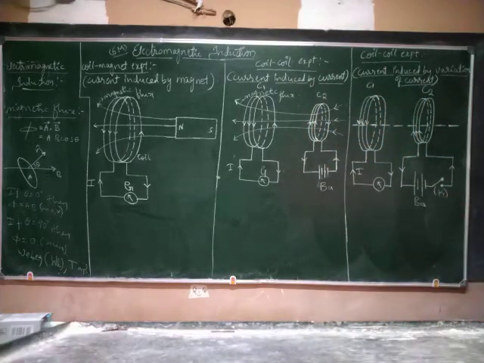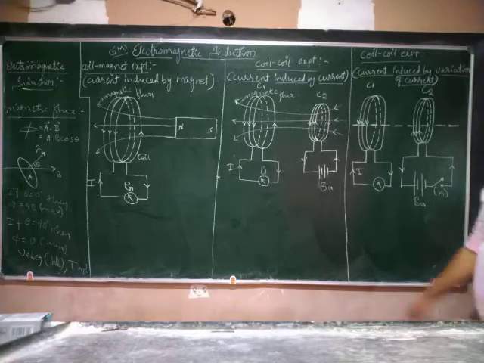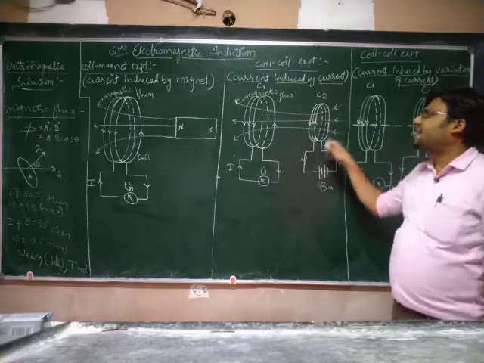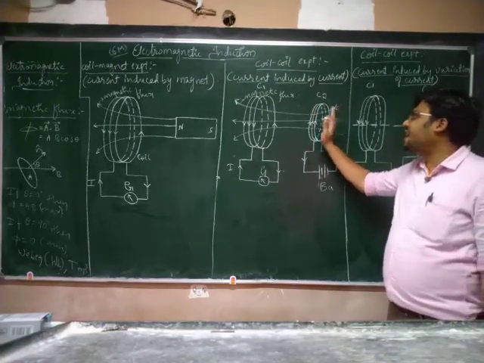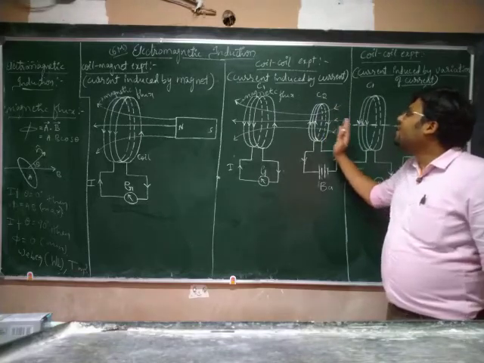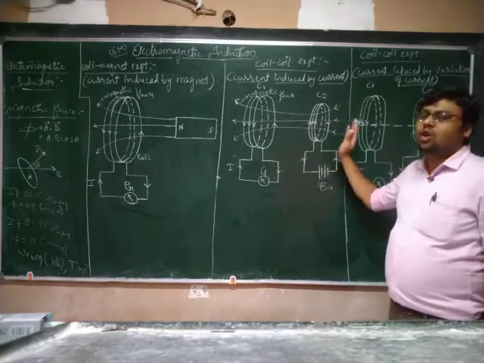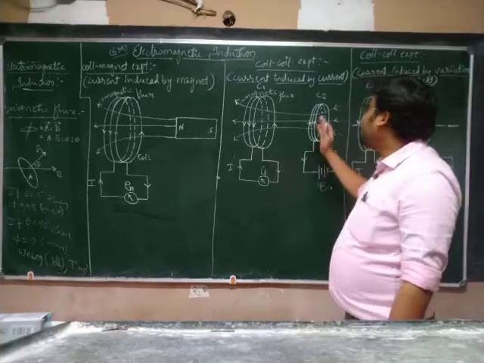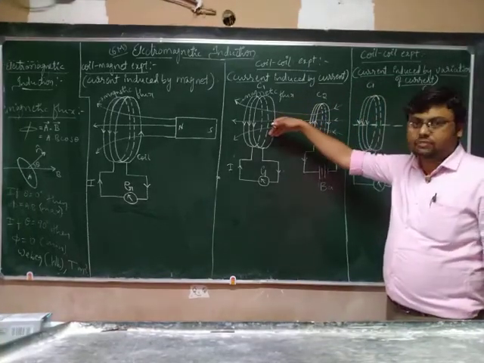And the third one is the coil experiment, but here it is a different case, not like that one. Here current will be induced due to the variation of current. Here we are not varying any current, right? We are not varying any current. We are moving this coil C2 in order to change the magnetic flux effect on C1.